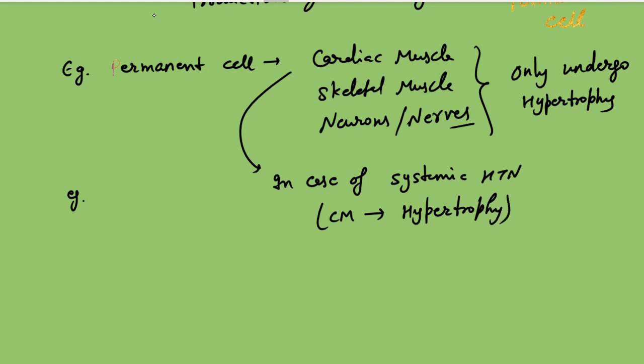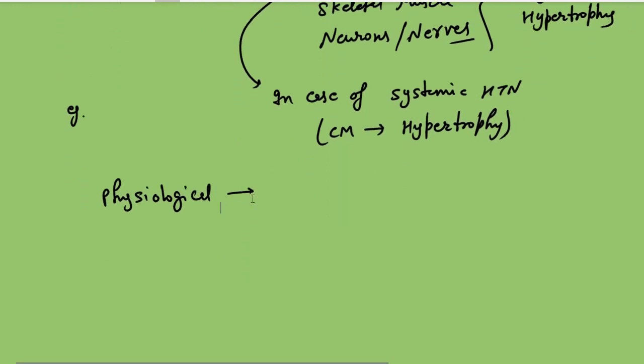Then the physiological examples are so simple; they occur in our daily life. We know that during pregnancy we need a big uterus, so the uterus undergoes hypertrophy during pregnancy.